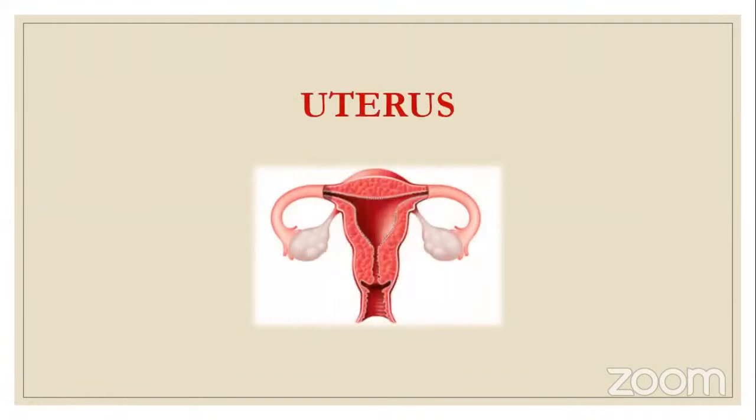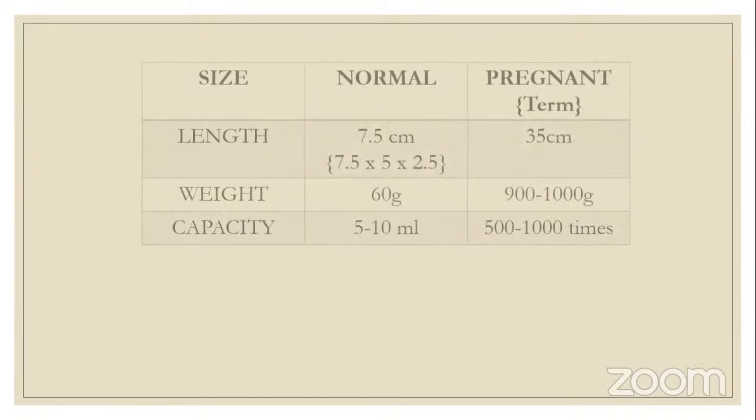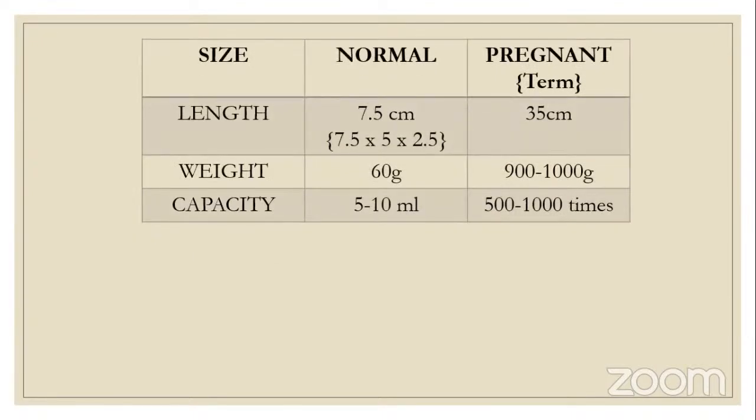Next, the changes in uterus. Uterus being the main organ which is the place where the fetus lives, obviously there are enormous changes that happen in uterus. So let's see what happens in size of the uterus. When it comes to size, it is length, weight and capacity. There is tremendous change that happens in length, weight and capacity of the uterus. Why? It is to give nutrition and space to the growing fetus. All that is from the uterus.